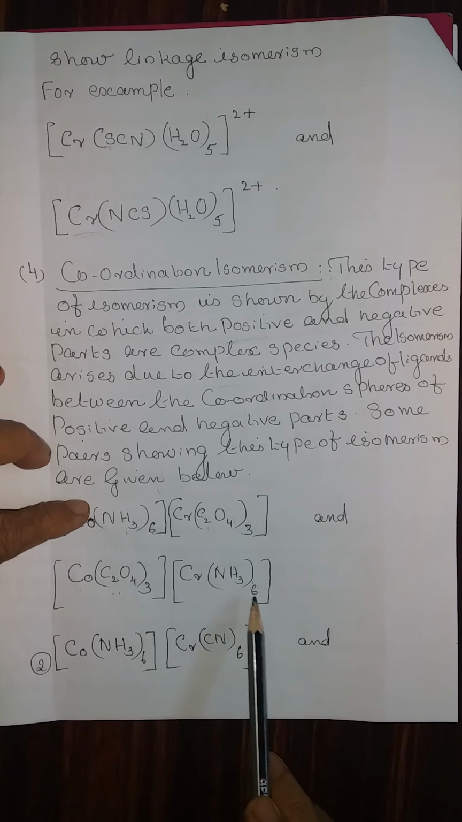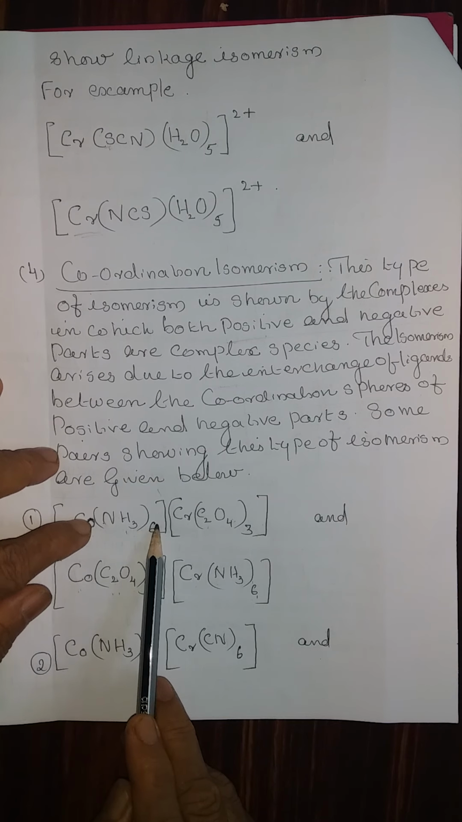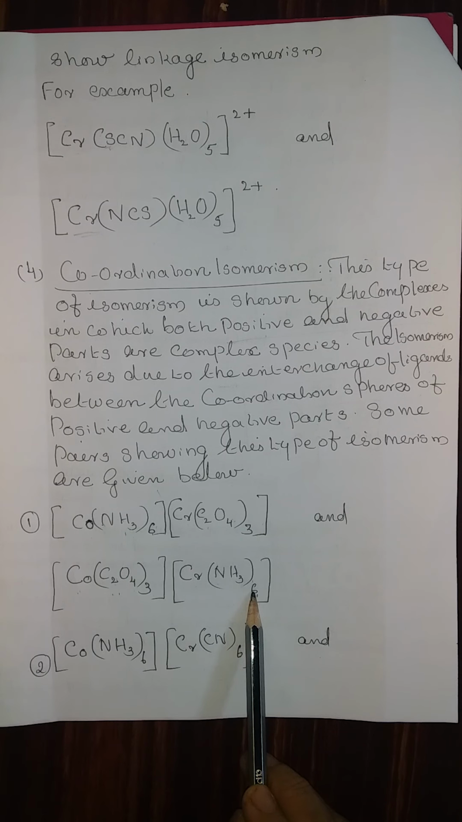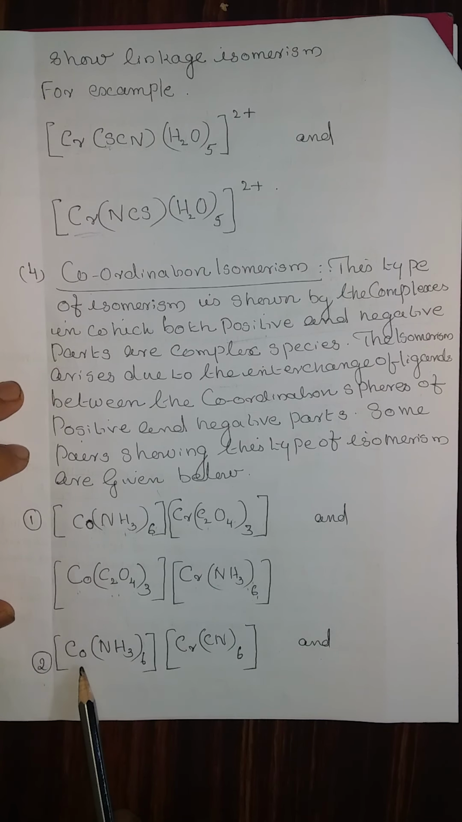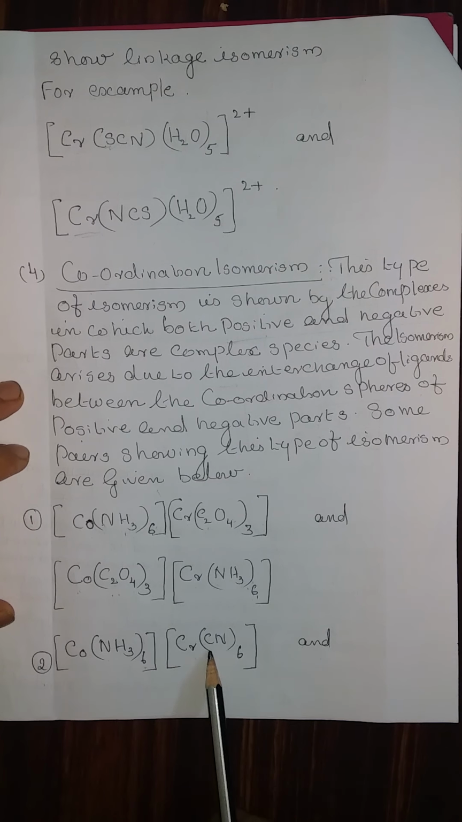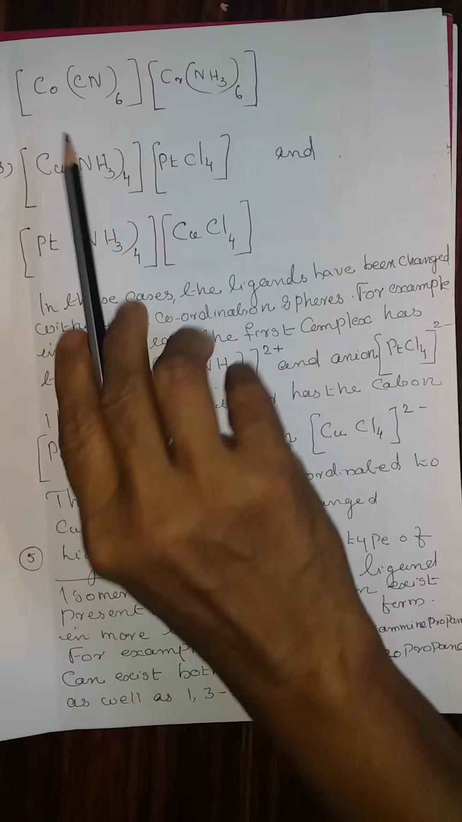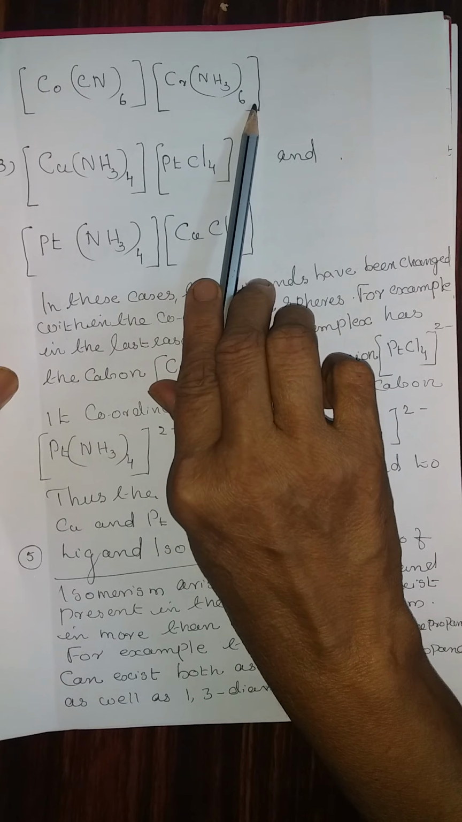That is [Cr(NH3)6]. Exactly that, the coordination number is the same here. Second example, [Co(NH3)6][Cr(CN)6]. This CN comes here, and NH3 comes to the chromium side. That is [Co(CN)6][Cr(NH3)6].